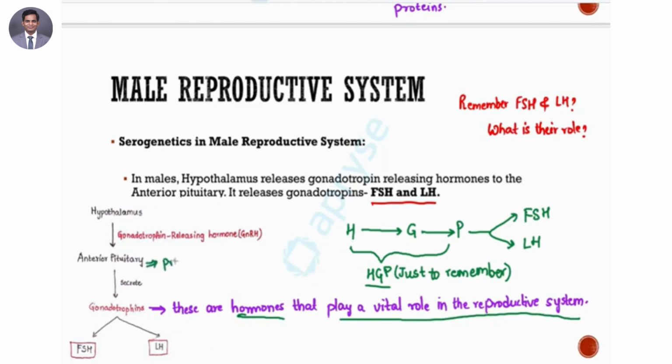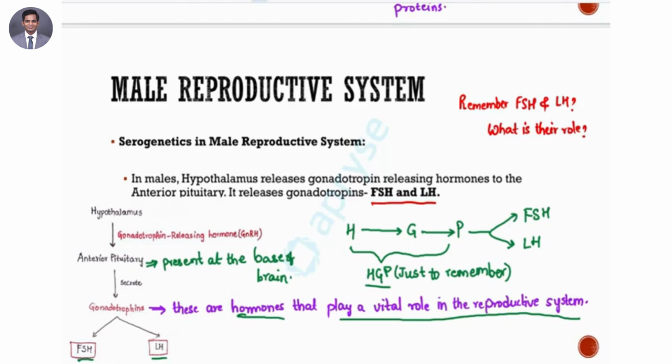It basically has two parts, anterior and posterior, but we are talking about the anterior part of it, right? So what kind of gonadotropins does it release? Two main types: follicle stimulating hormone, and the second one is your luteinizing hormone. So the hypothalamus sends GnRH to the anterior pituitary gland, and that basically releases FSH and LH. Is this clear? If you guys can give me a confirmation that you're able to follow, then it'll tell me the pace at which I can go. Right? So far so good.